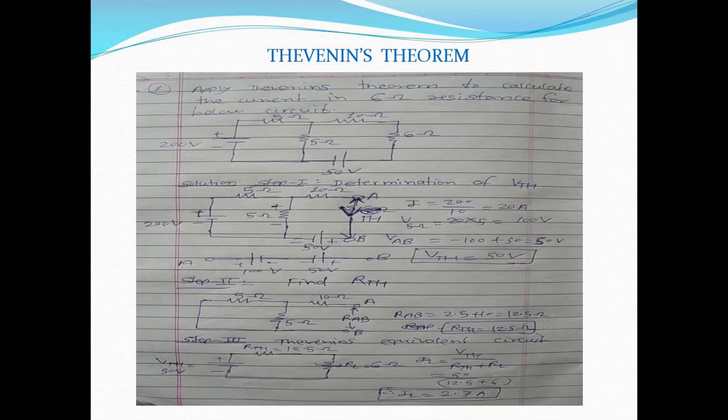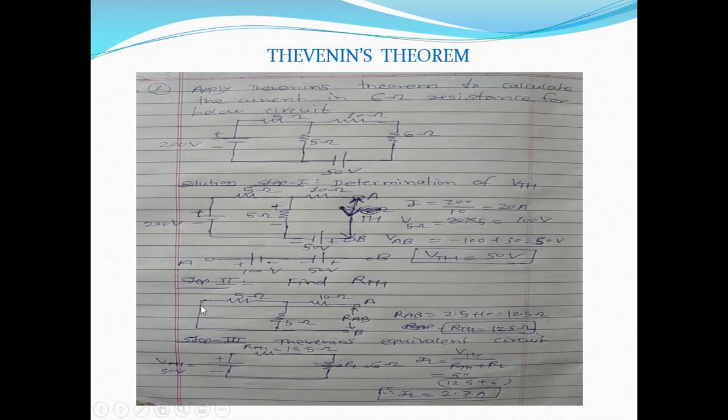Now what is the step to find out the RTH, that is Thevenin's equivalent resistance? For that purpose, we again replace the load element between terminals A and B. We replace all the energy sources by their internal resistance. We have already discussed that a voltage source will be replaced by a short circuit and a current source is replaced by an open circuit. In this case there is no current source, and there are only two voltage sources.